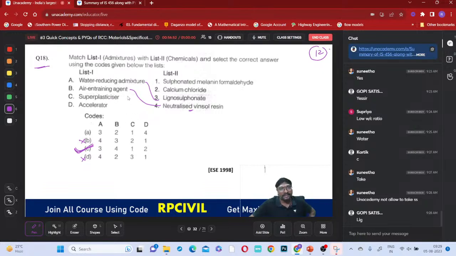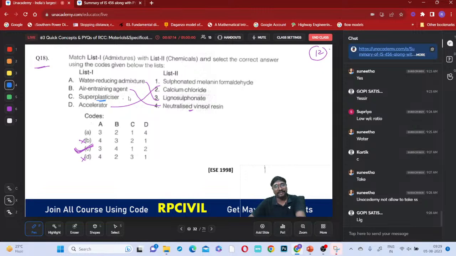Yes? Next, superplasticizer, what is that you can say? Which one is that superplasticizer? Or that we don't know, right? Here nobody is matching, right? Accelerator, what is that accelerator? Calcium chloride is the accelerator, that is matching. And now which one are you having? Superplasticizer, which ones are the plasticizers?